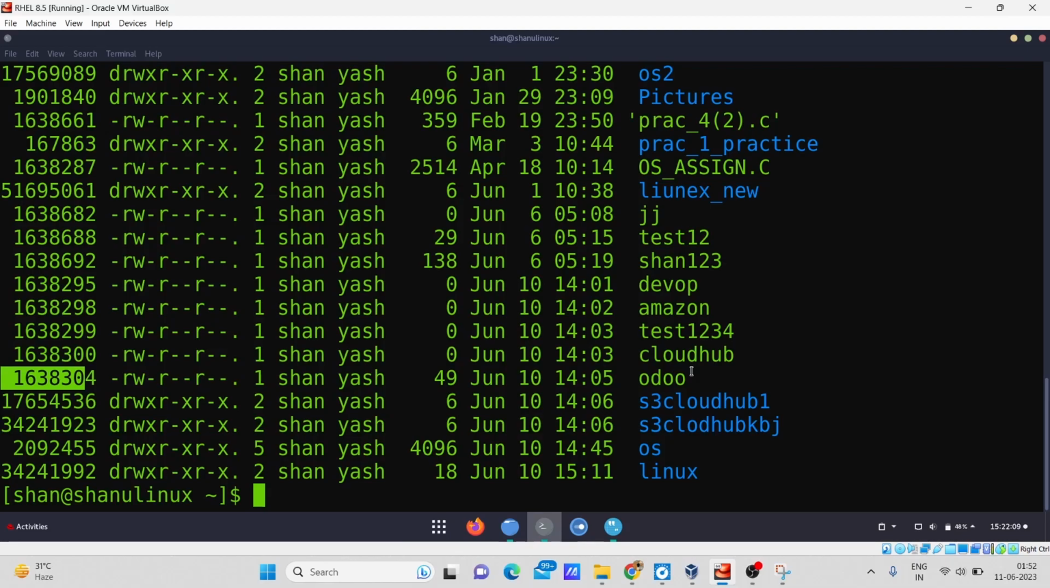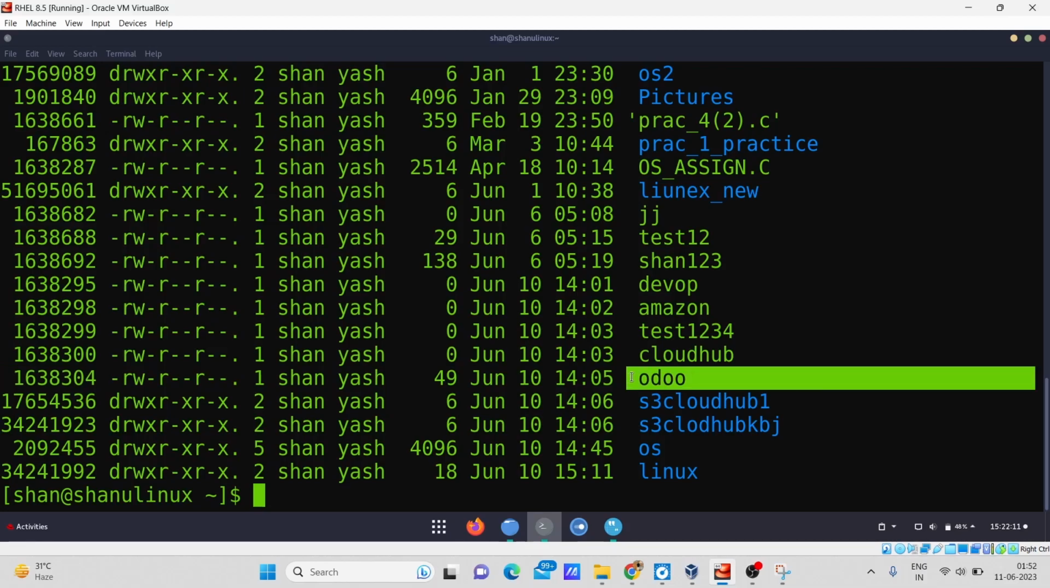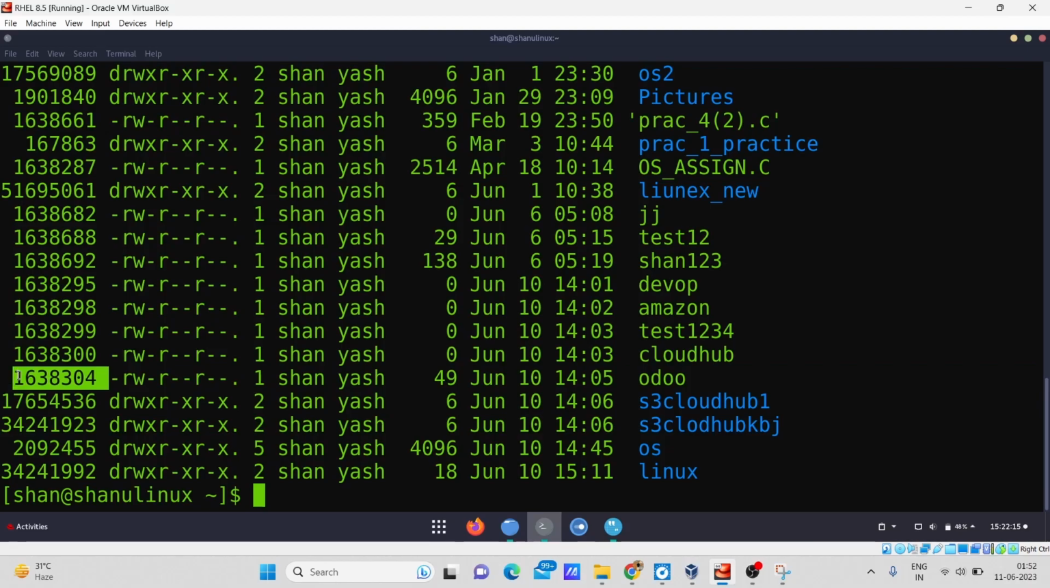So if I create a hard link of this, then the hard link will be directly connected to the file's inode number, not to the file. But if I create a soft link, that soft link will be directly connected to the file, and that file will be connected to our inode number. Now let me show you the demonstration first, then we will move further.